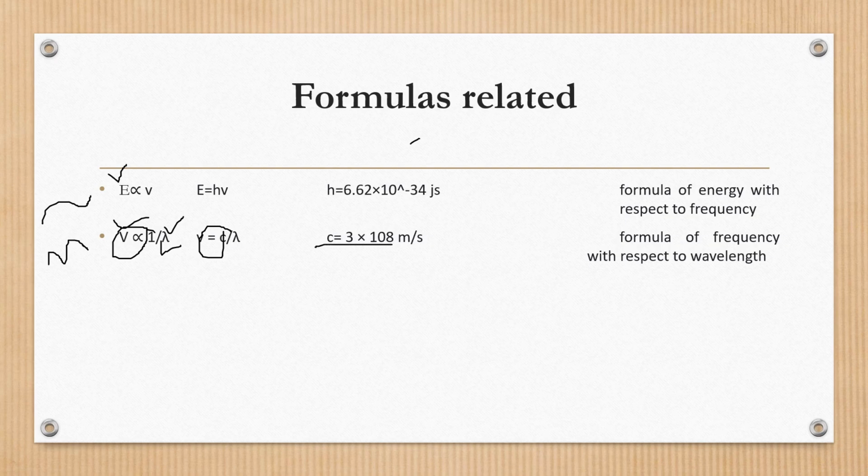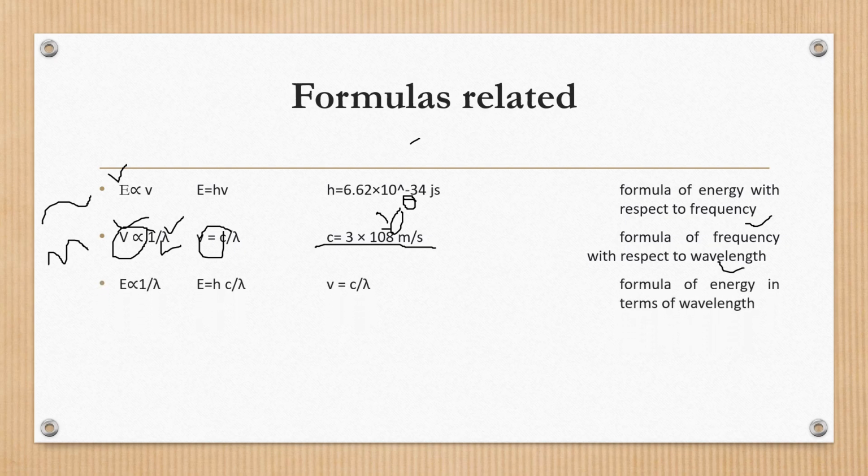Now here we know that the speed of light is equal to 3 times 10 raised to power 8 meter per second. That's the speed of light. This formula is of frequency with respect to wavelength. Another formula is of energy with respect to wavelength.